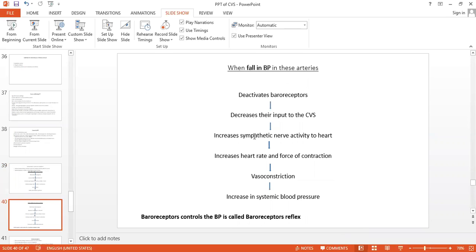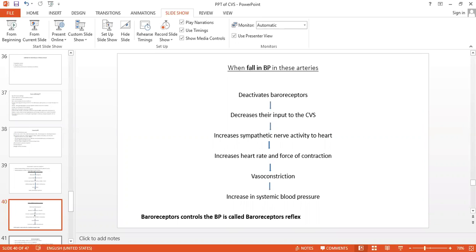So adrenaline will get released, and that causes an increase in the heart rate and force of contraction, causes vasoconstriction, and that raises the systemic blood pressure. Okay, so like that, the baroreceptor controls the blood pressure. That is called the baroreceptor reflex.